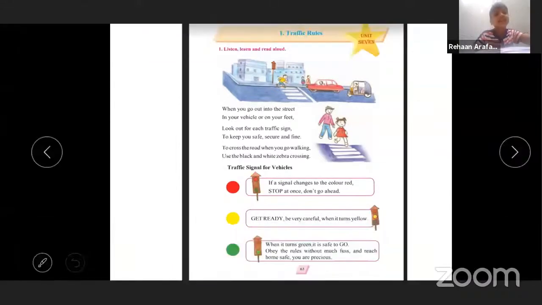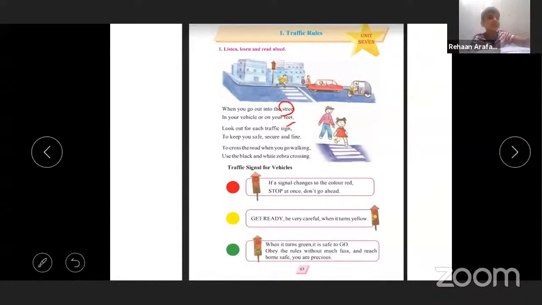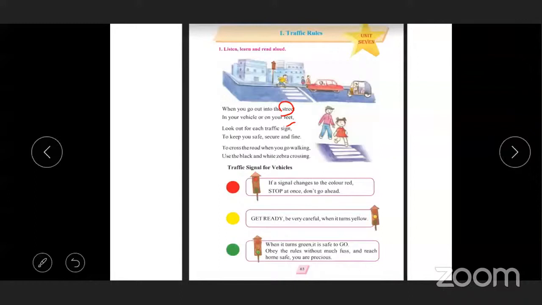Now see, when you go out into the street in your vehicles or on your feet, the rhyming words are street and feet. Look out for each traffic sign to keep you safe, secure, and fine. What are the rhyming words? Sign and fine.